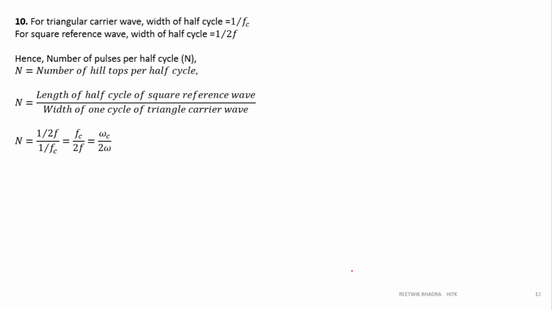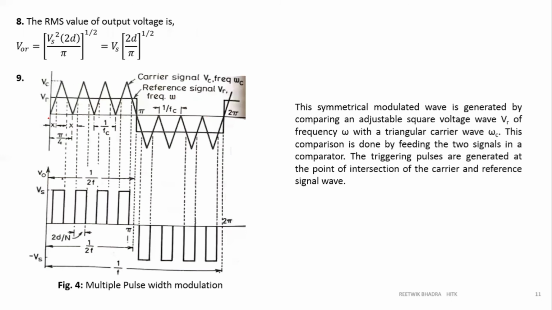And one thing very important is this formula. You just go through this formula. I'll tell you how it is coming. Number of pulses per half cycle is the length of half cycle of square reference wave divided by the width of one cycle of triangular wave. So half cycle of square wave is how much? Pi.